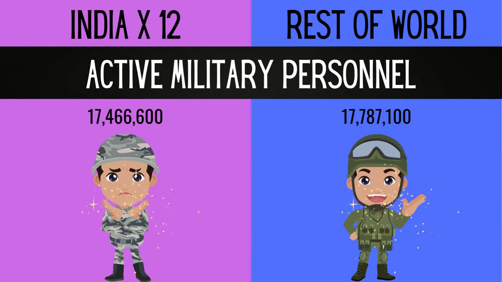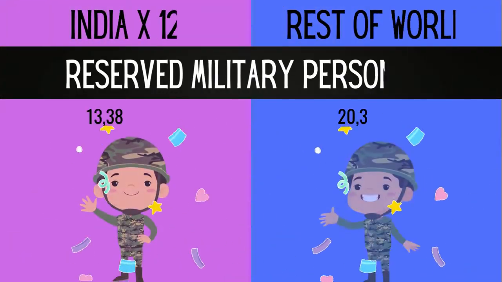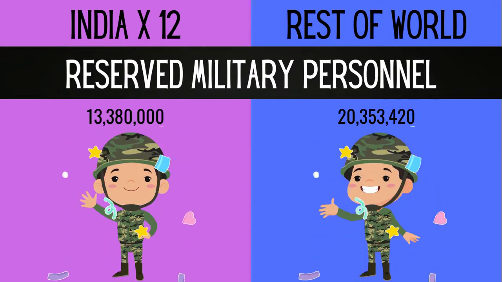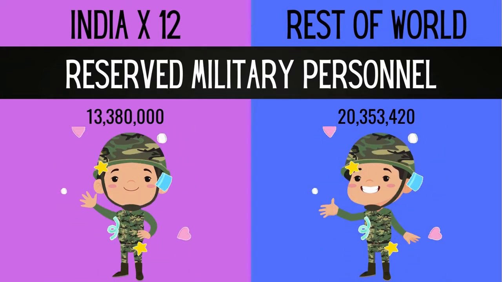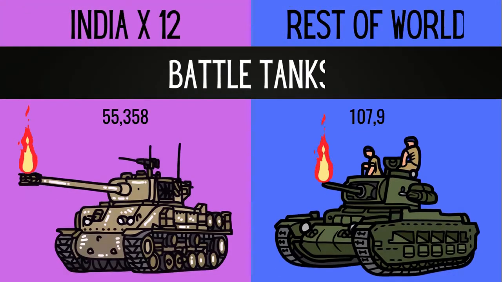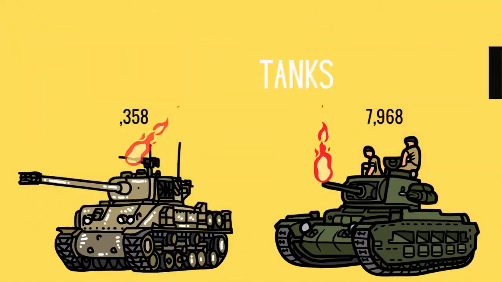There are more than 17 million active personnel in both 12 India and rest of the world. There are 13 million reserved military personnel in 12 India, and there are 20 million reserved personnel in rest of the world. There are 55,358 battle tanks in 12 India, and there are 107,968 battle tanks in rest of the world.